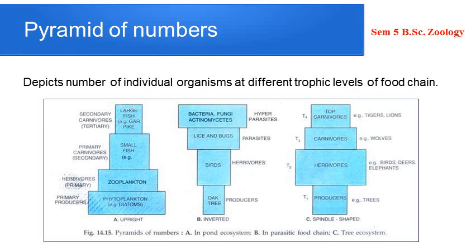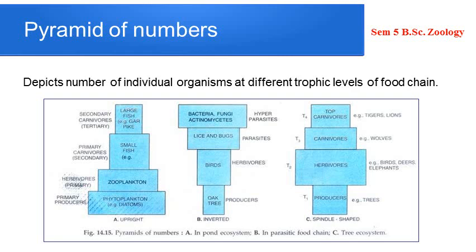For example, the first trophic level in a pond ecosystem is occupied by producers such as algae and diatoms, and they are more abundant in number. The second trophic level, the herbivore level, is occupied by zooplanktons like copepods, rotifers, insects, etc. Compared to the diatoms or phytoplanktons, these will be less abundant. The third and fourth trophic levels are occupied by smaller and larger fishes respectively, as given in the figure.